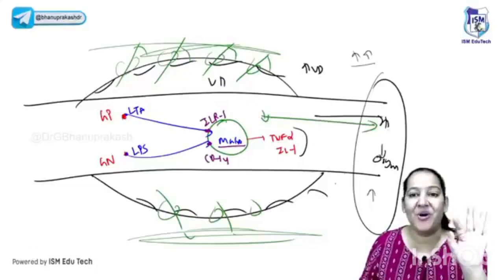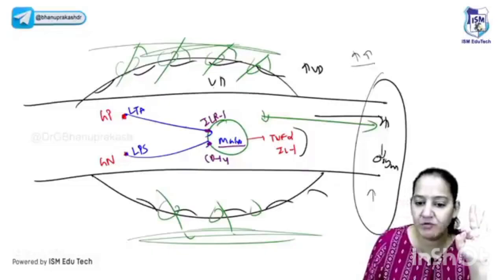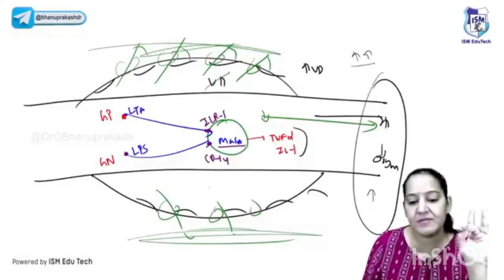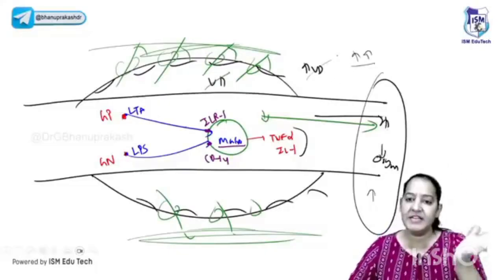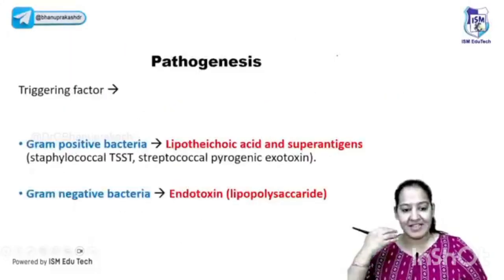So there are two stages in septic shock. First, hyperdynamic stage, and later on, hypodynamic stage that leads to shock. Hyperdynamic stage is due to vasodilatation, later on, increased vascular permeability leading to the shock. Say yes if you got it. Everyone. So this is the mechanism of the shock, the septic shock.